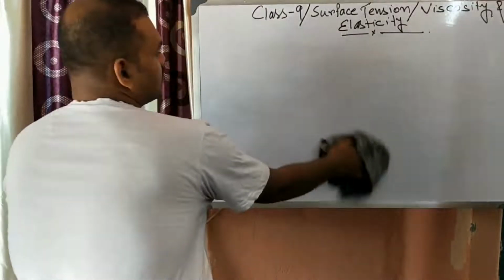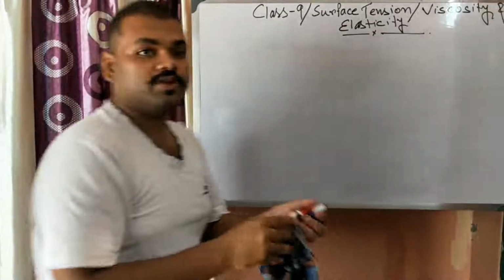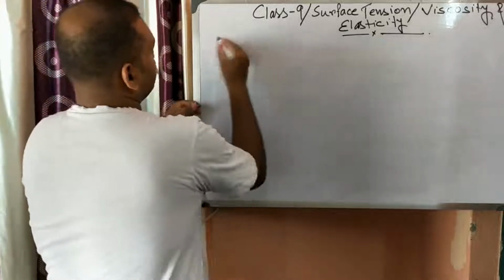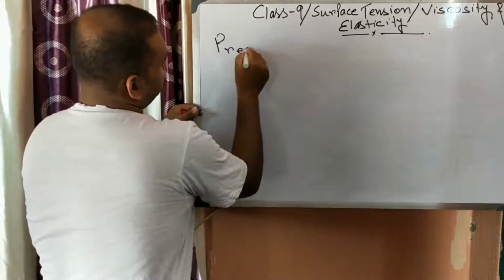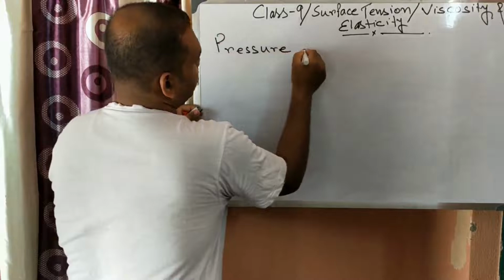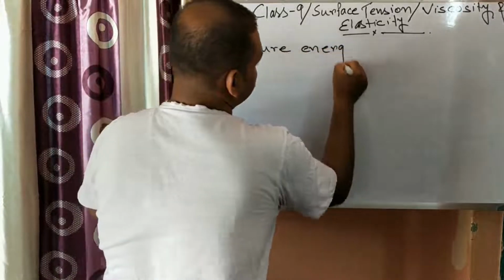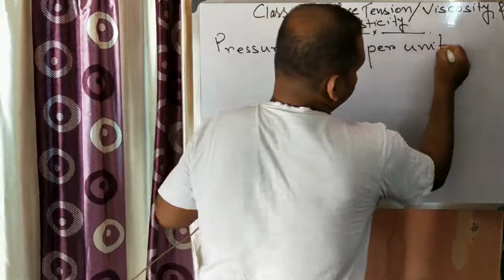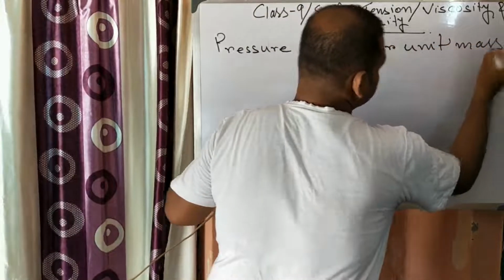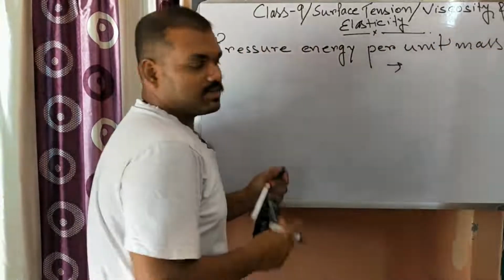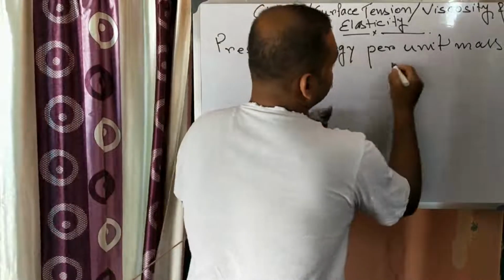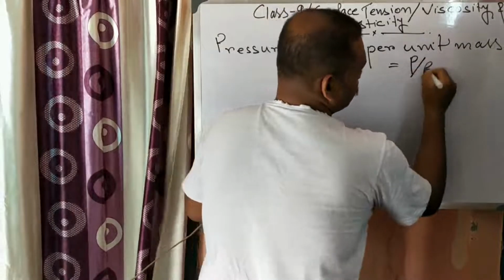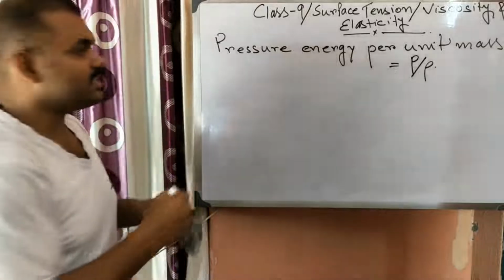So let us write pressure energy per unit mass. Pressure energy per unit mass is equal to P by rho. Now what is kinetic energy?